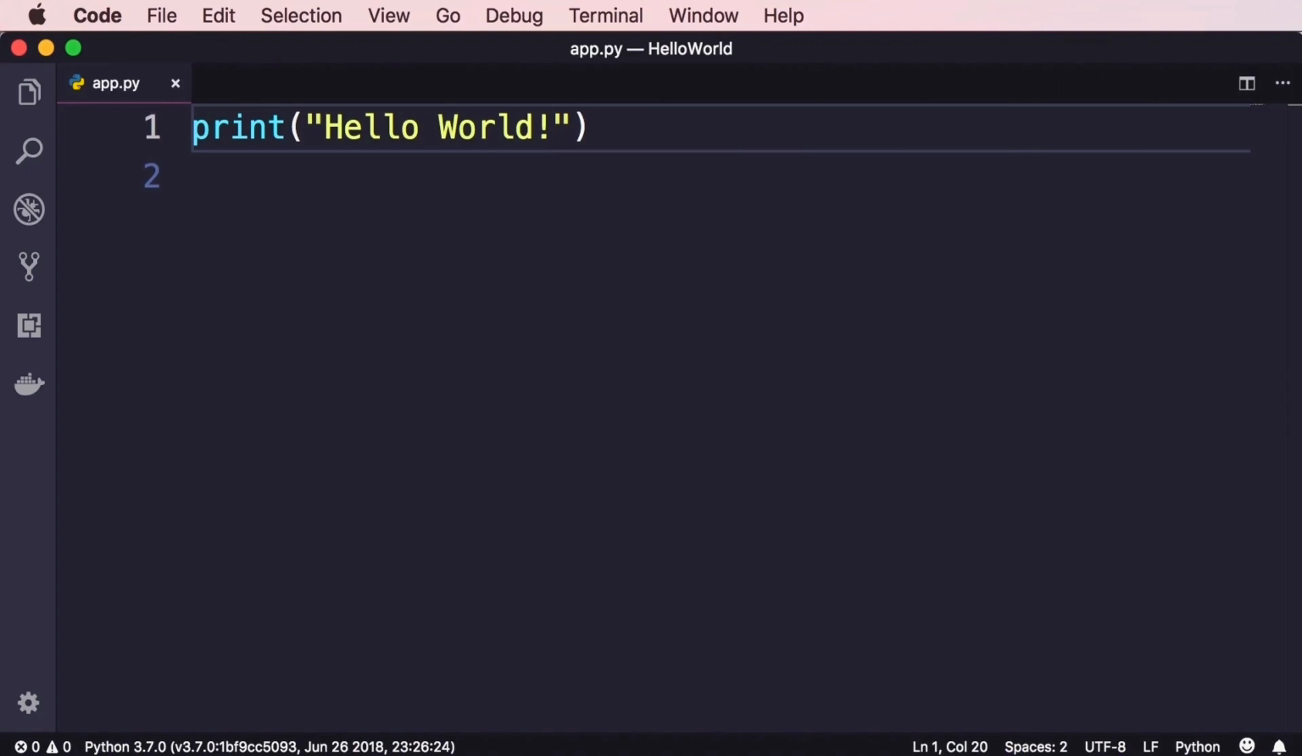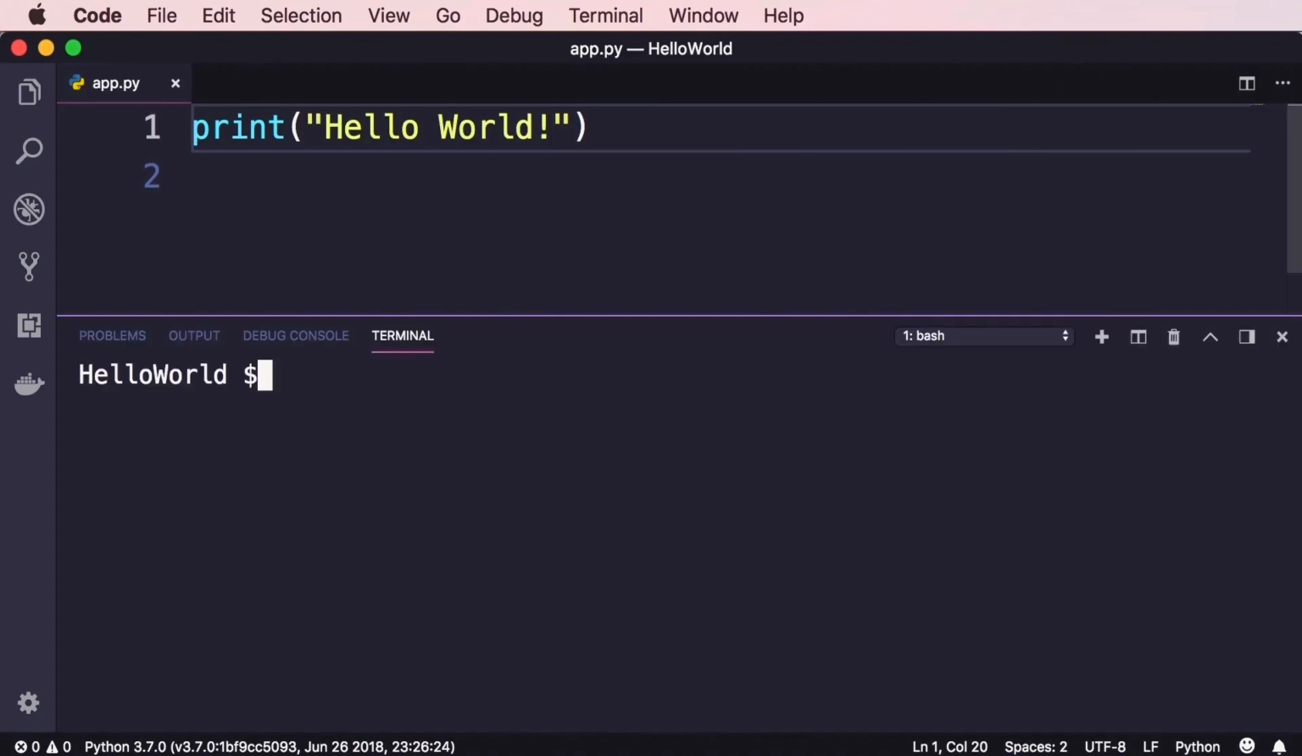So you have learned that in order to run this Python program, we'll have to open up the terminal window and run python on Windows or python3 on Mac, and then app.py. This is a little bit tedious. So let me show you a shortcut.